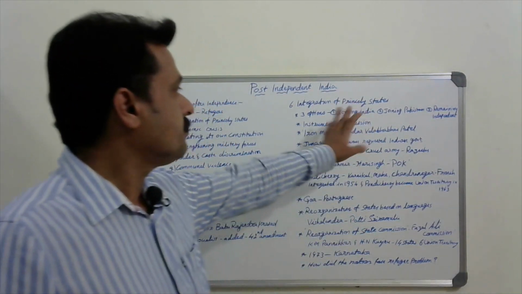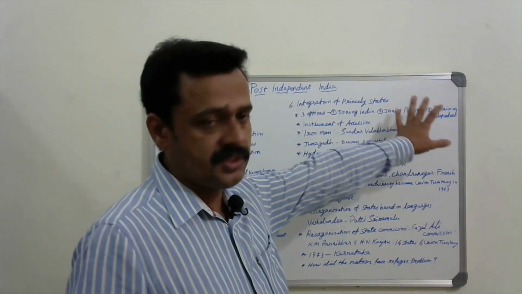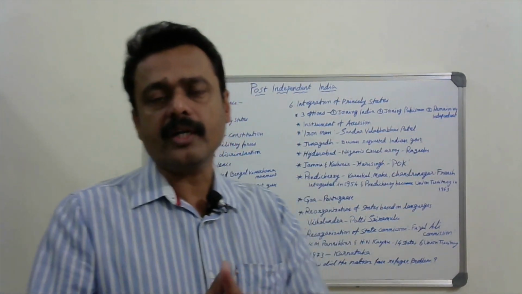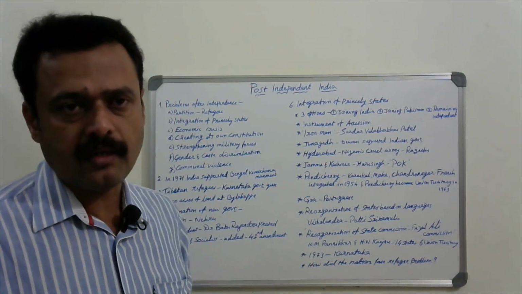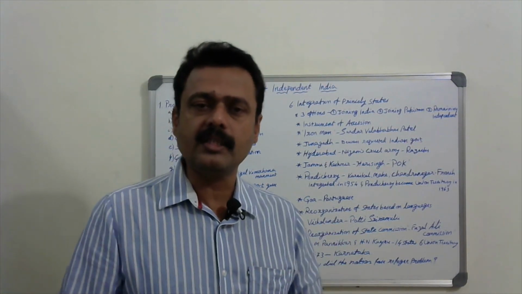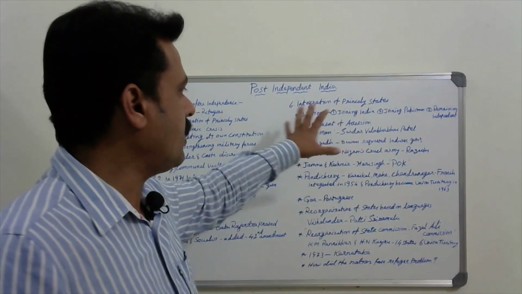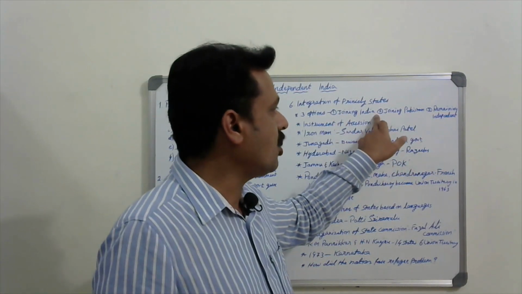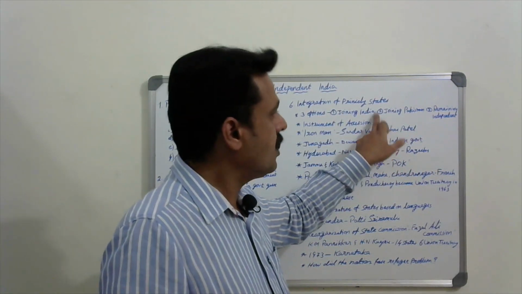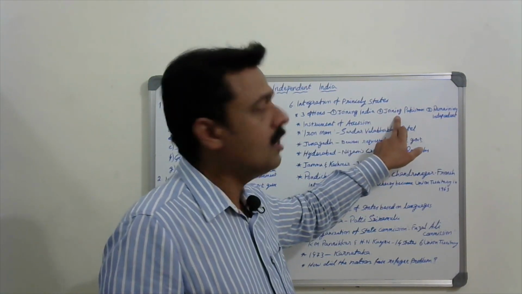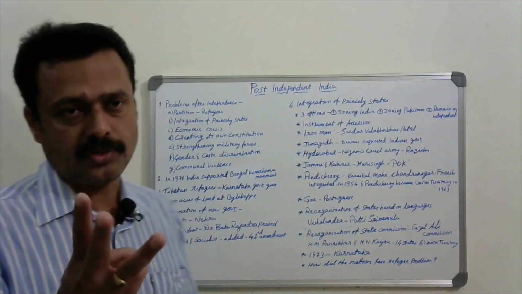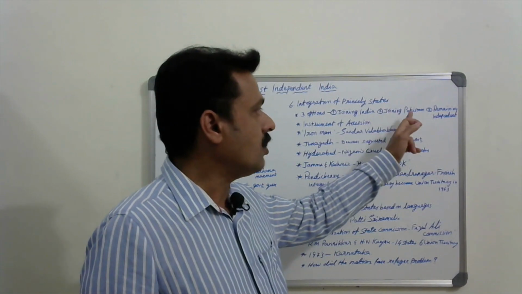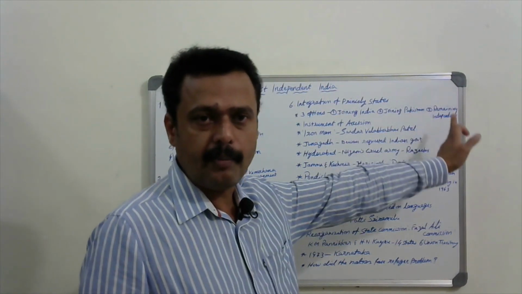Under integration of princely states, there are some points to discuss. When India got independence, it was divided into India and Pakistan, and all the 562 princely states were given three options. Which are the three options given to the princely states? Joining India, joining Pakistan, or remaining independent.